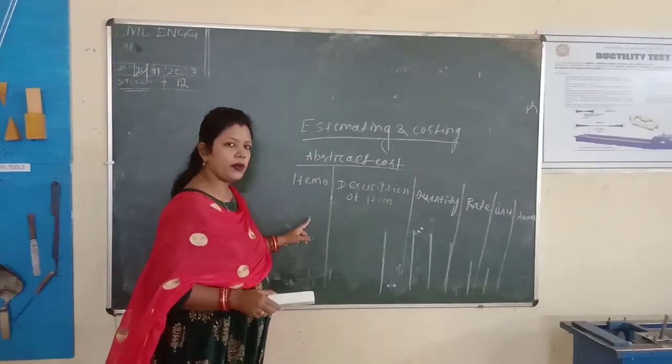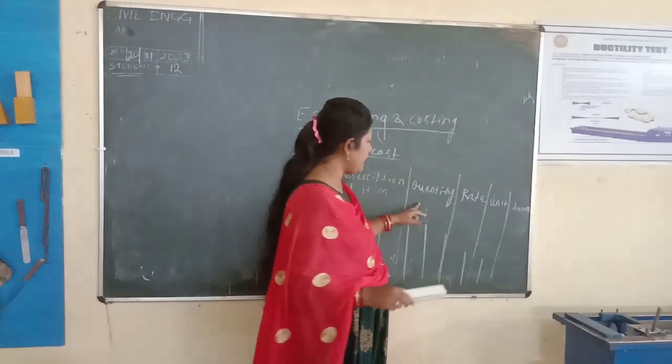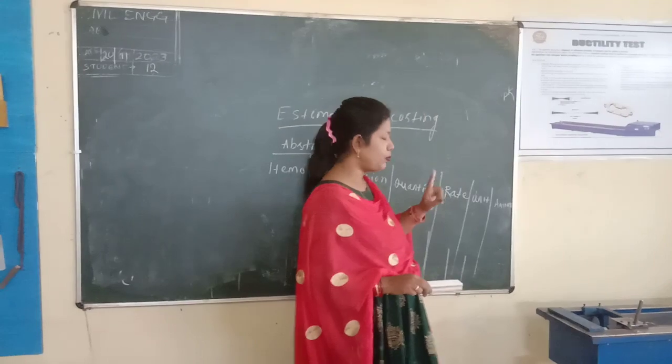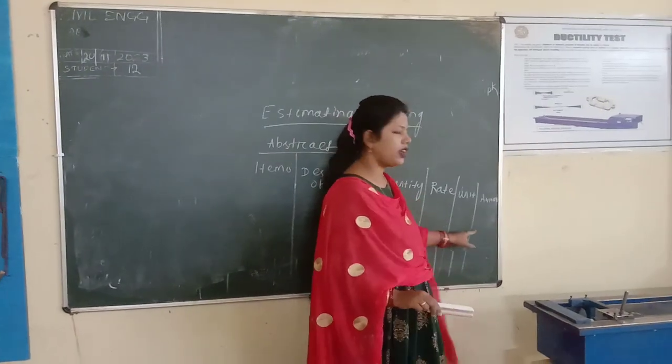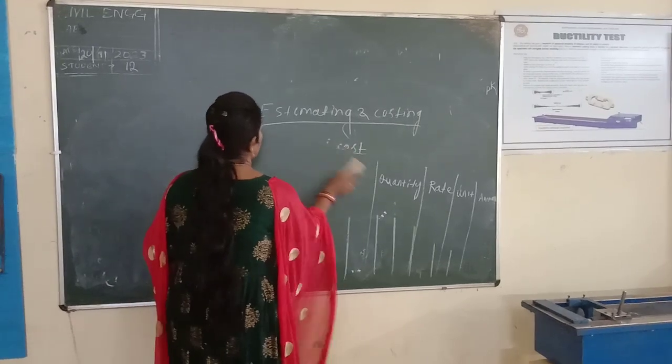First one is item number, next description of item, quantity we already provided, next what is the rate per unit, next what is the total amount. This is the abstract cost. Clear?